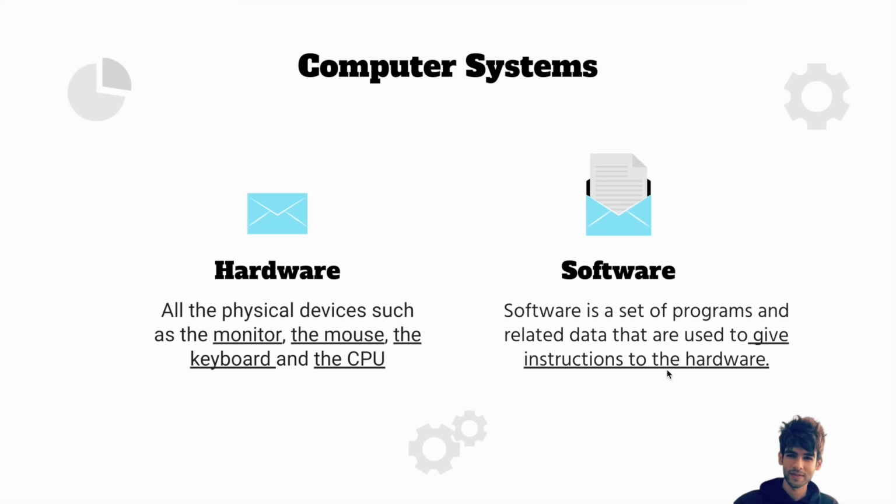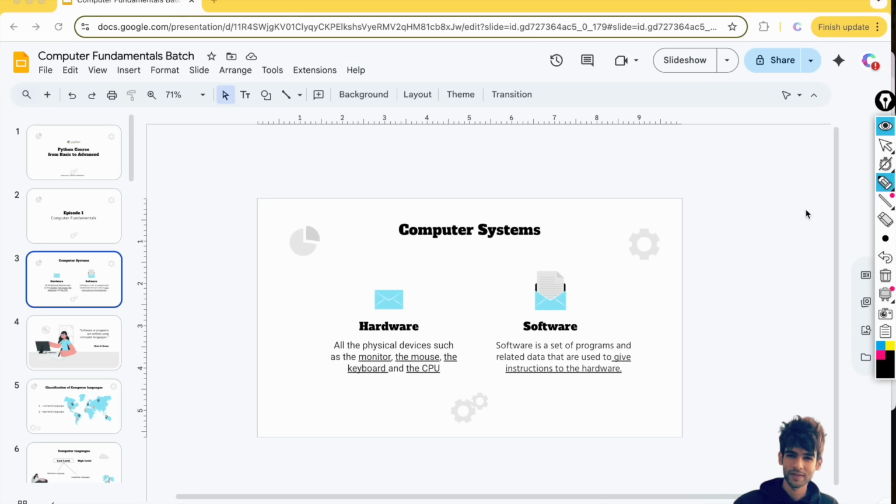To understand this better, suppose on the keyboard you have pressed the key M. This keyboard is hardware. When you press this key M, some program is executed at the operating system level, the OS level. The OS can be Windows, Mac, Linux, any OS you can use, but the feature will be the same.